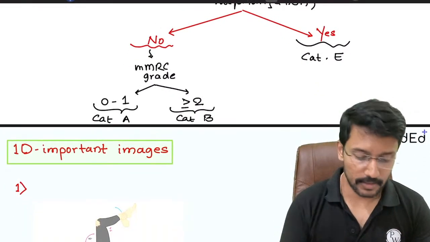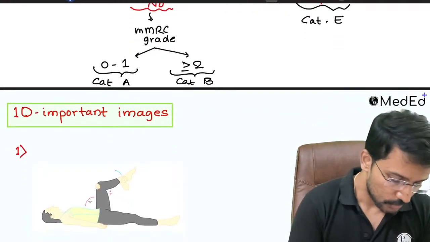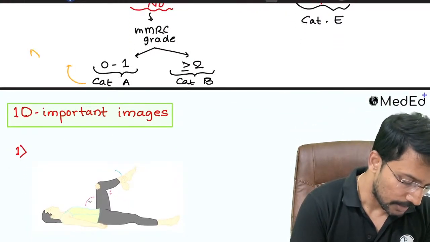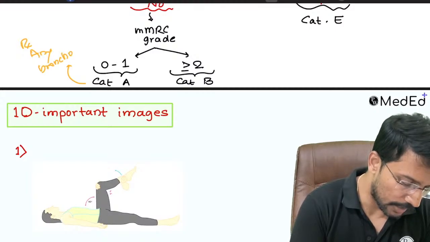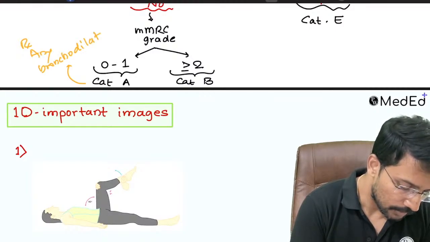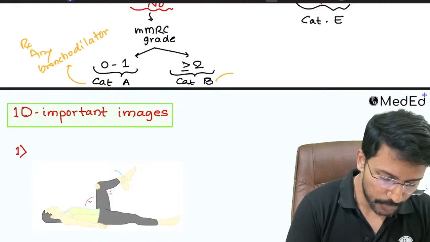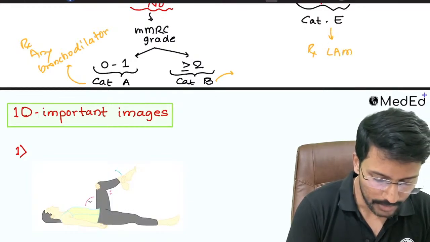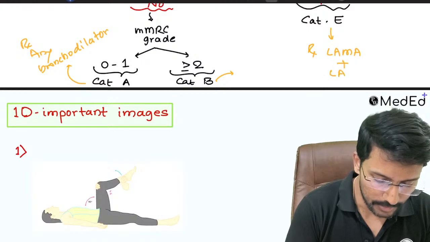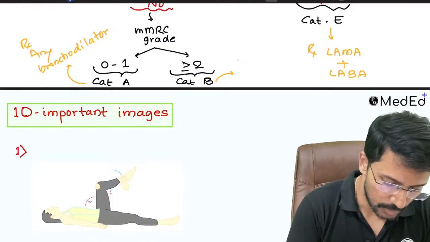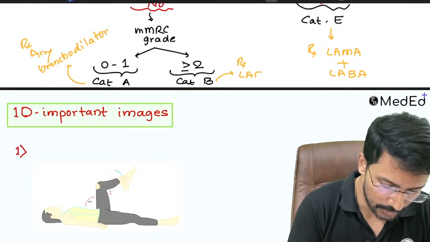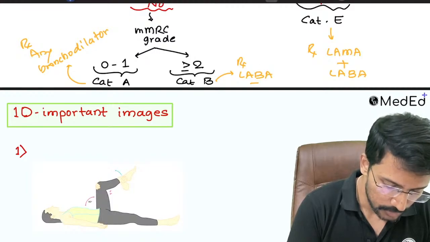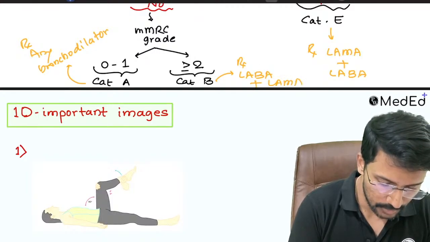Okay, so once we have categorized, we have to decide how we manage, right? A category A patient is treated with any bronchodilator, meaning you can either give LAMA or you can give LABA. But for a category B patient and a category E patient, we treat with a combination of long-acting antimuscarinic agent plus long-acting beta agonist.